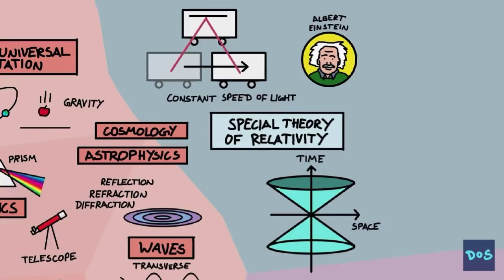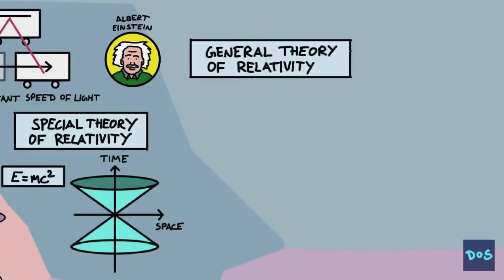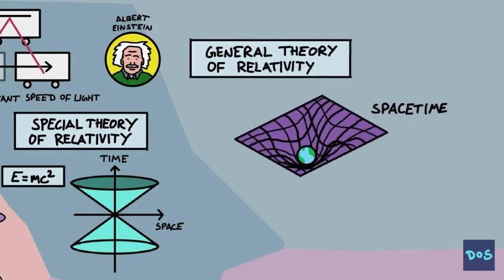It also states that energy and matter are different aspects of the same thing, through the famous formula E=mc². General relativity says that space and time are part of the same fabric called spacetime, and that the force of gravity comes from objects bending spacetime, making other objects fall toward them. While relativity describes the very big,